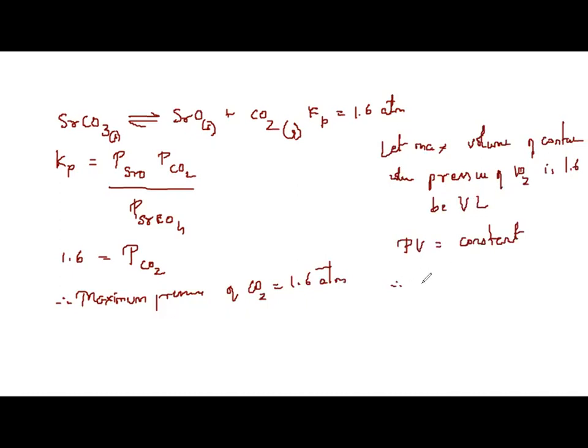0.4 atmosphere into volume 20 liter of the container is equal to 1.6 into V. Correct? P1 V1 is equal to P2 V2. Therefore, what is V? 0.4 into 20 by 1.6. Solve it out, you will get answer 5 liters. So the correct option is 5 liters.